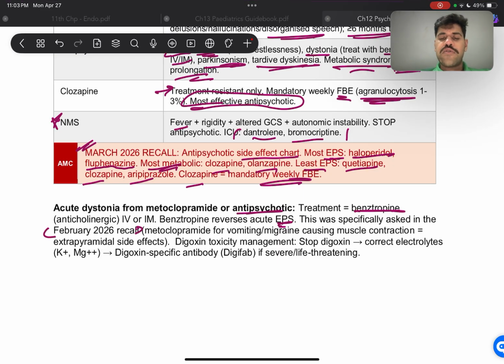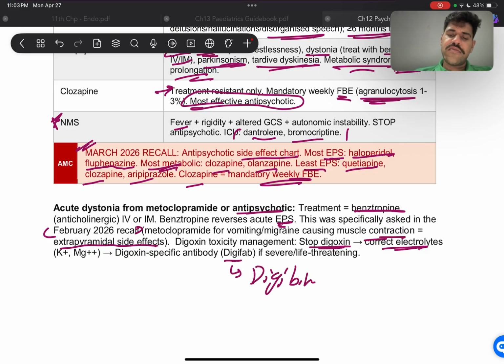All right, metoclopramide for vomiting, migraine causing muscle contractions, which means that it's an extrapyramidal effect. Then digoxin toxicity management: we stop digoxin and correct electrolytes. All right, and the antidote for it is either going to be DigiFab or there's something called DigiBind. All right, sorry, DigiBind. Right, so they'll ask you about these as well. So DigiBind is also an antidote for it, but it's not acute, it's for long term.